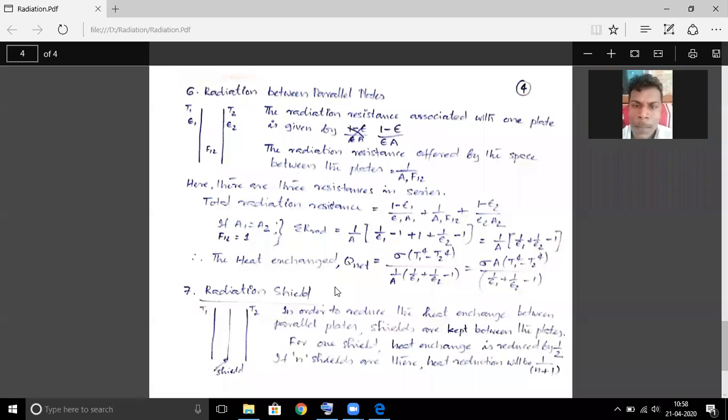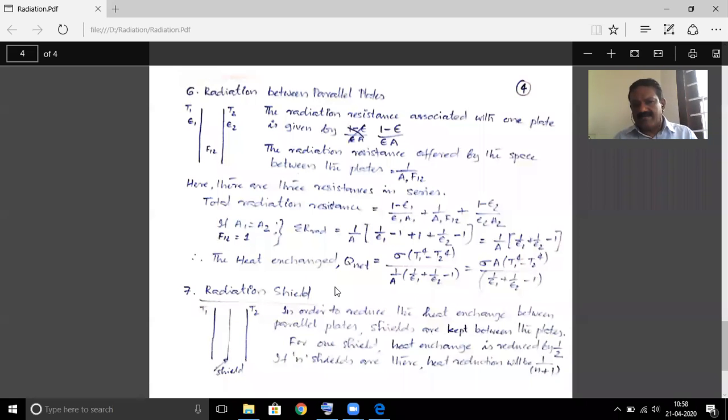Now we will introduce another concept, that is the radiation shield. A radiation shield is used in order to minimize the radiation exchange between two plates. For example, I told you for storing low temperature or high temperature fluid, we may use double-walled vessels. In double-walled vessels, the space between these two walls will be filled with vacuum. And if you keep a plate in between, that plate is known as a radiation shield.